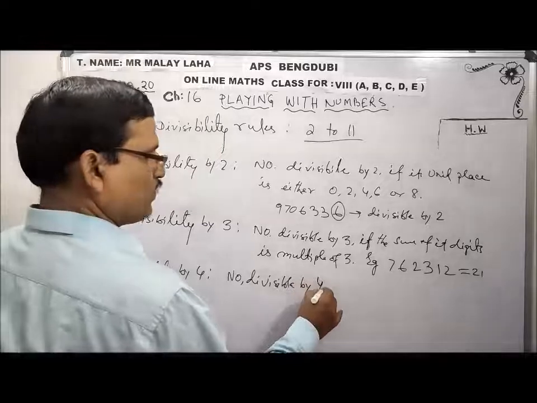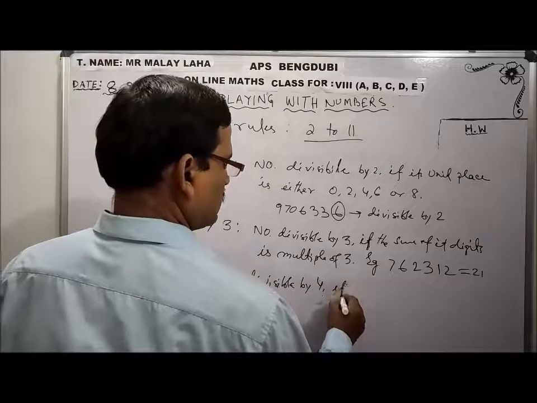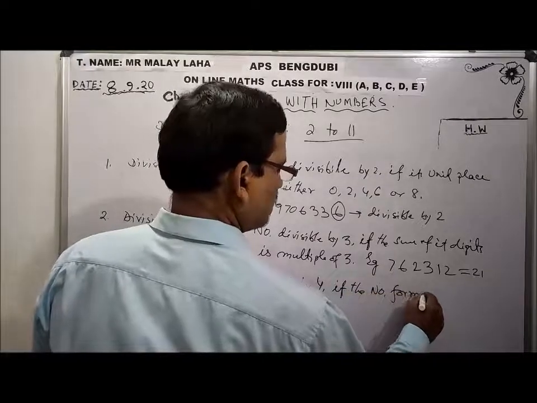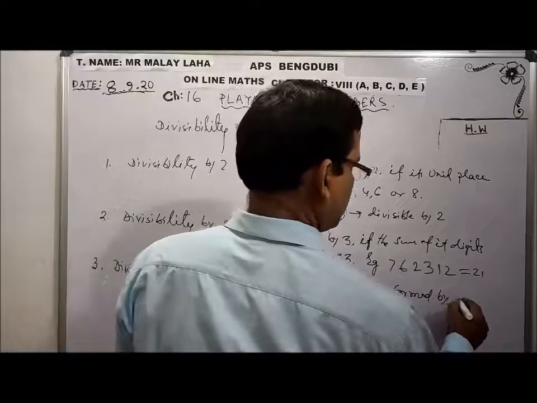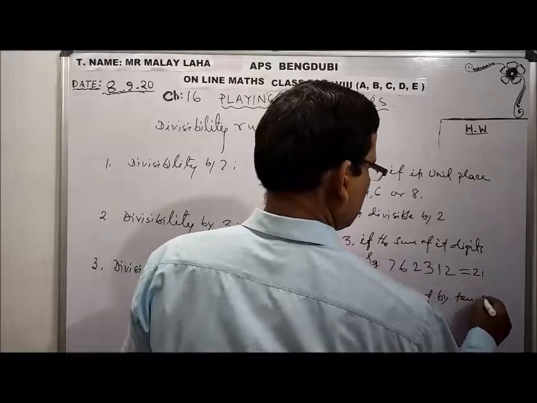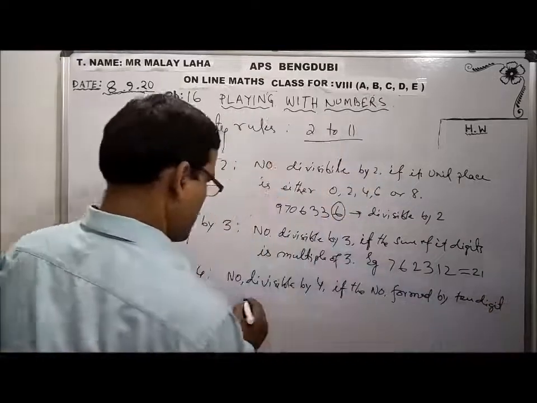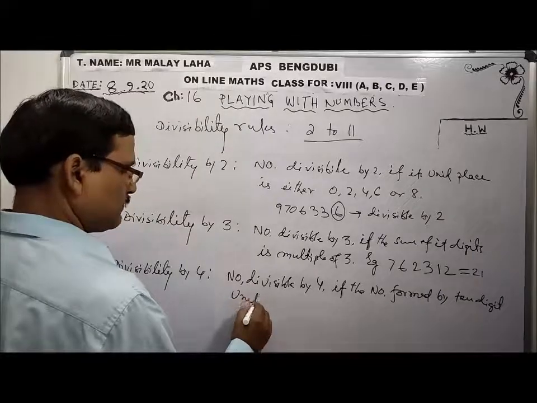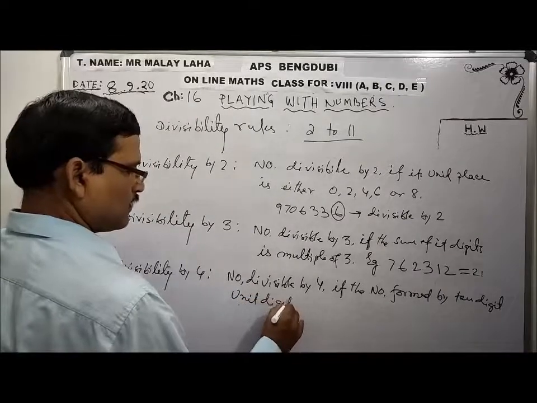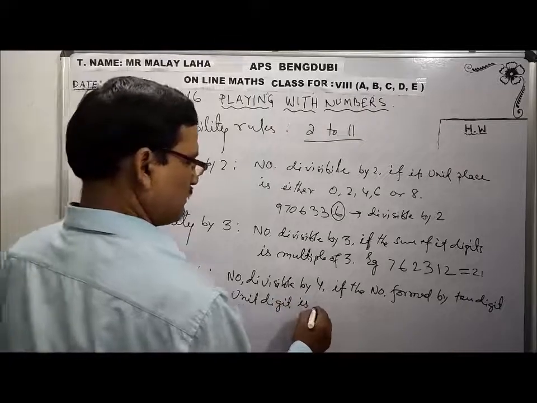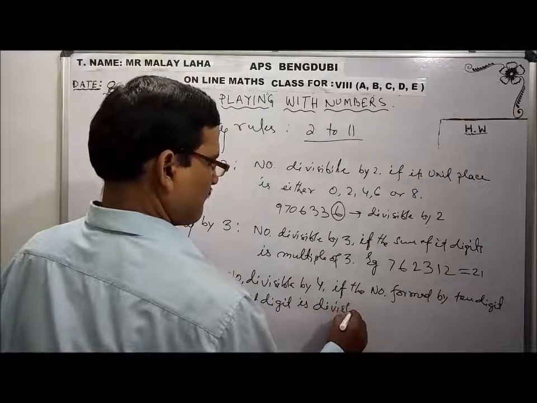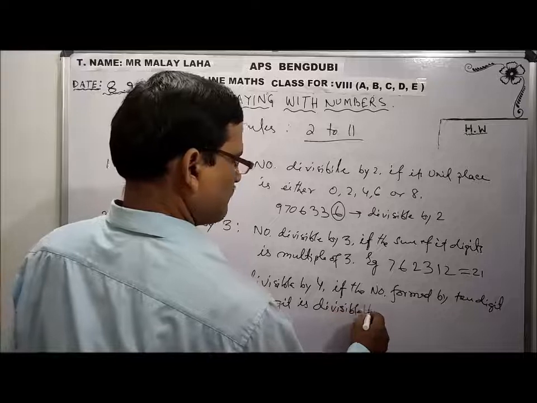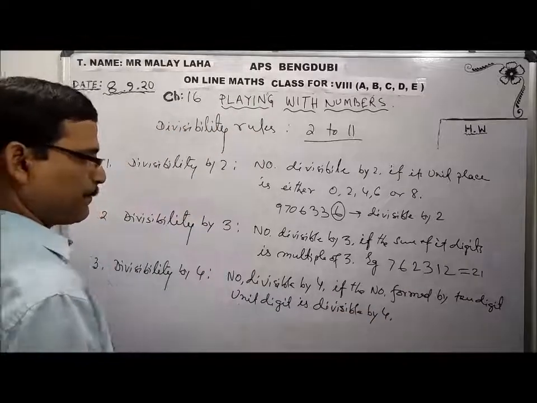Okay. A number is divisible by 4 if the number formed by the ten's digit and unit digit is divisible by 4. Okay. Say example.